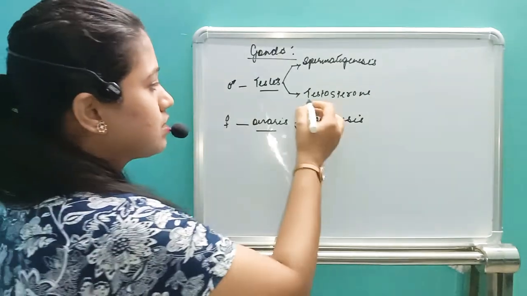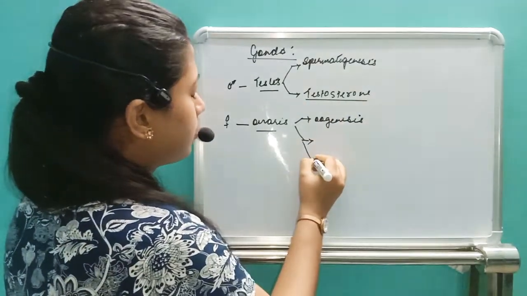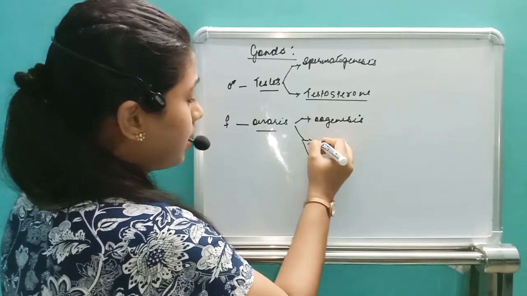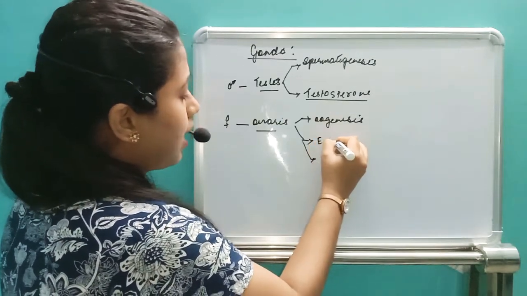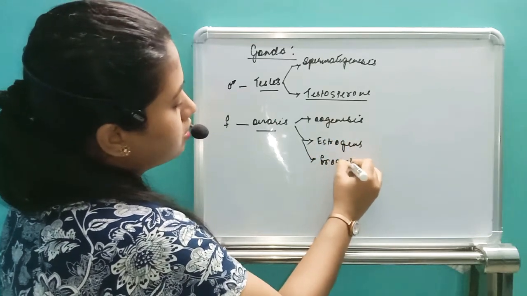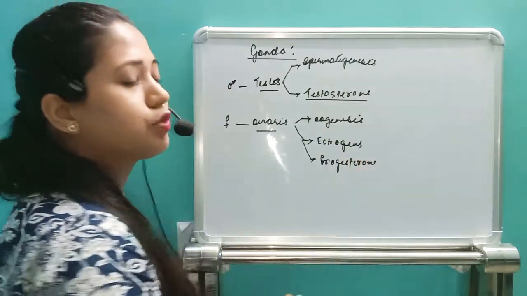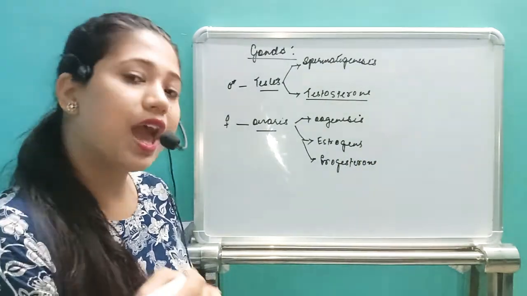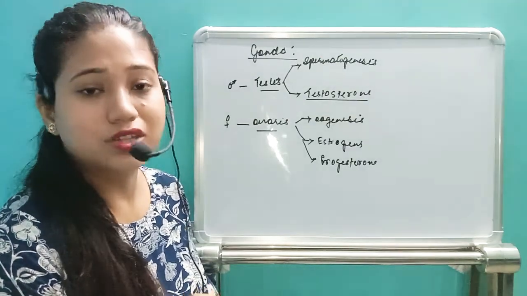In case of testis, it is testosterone. In case of females, in the ovaries, there are two hormones released. What are they? One is the estrogens and the next one is the progesterone. So there are two hormones released, estrogen and progesterone. Okay, so let us see who is going to release the estrogen and progesterone. And in case of male, testosterone is released.